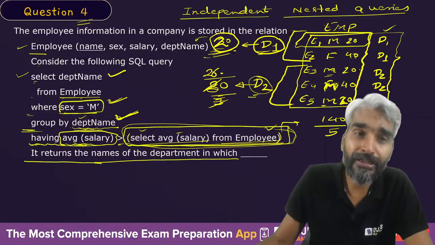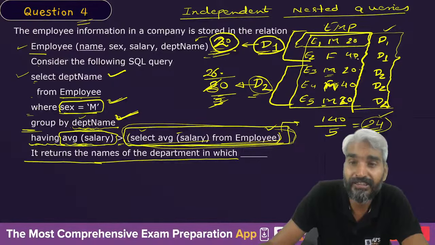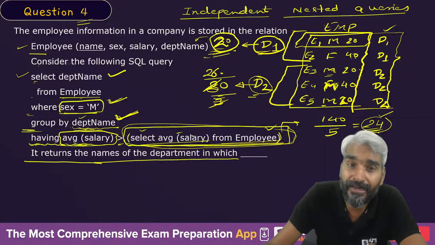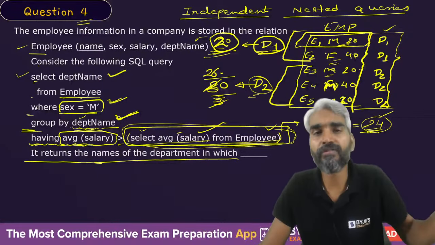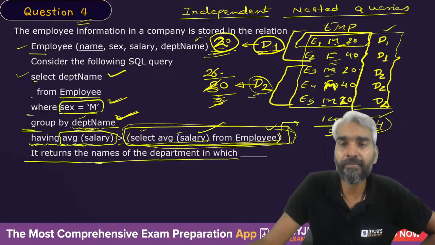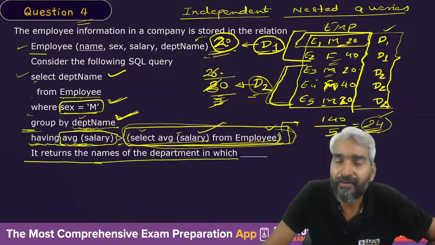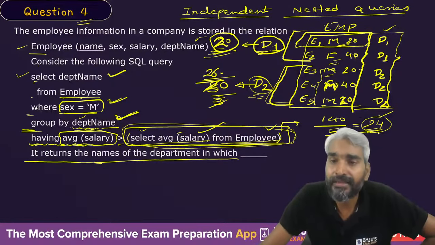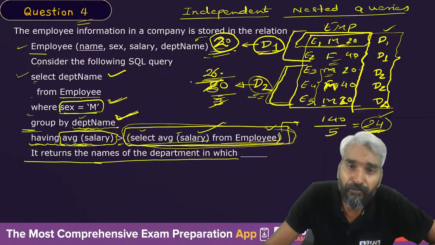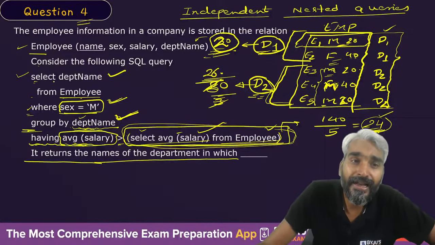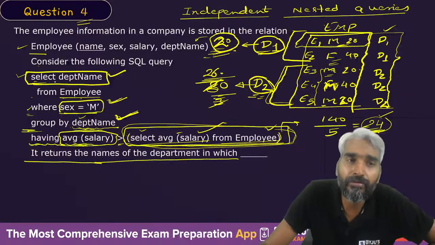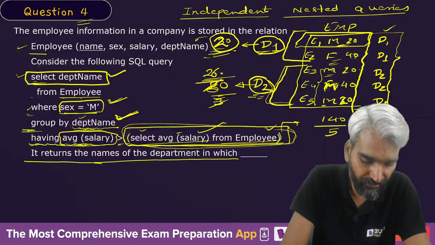The company's average salary will remain 24, because when you are calculating the average salary, you did not worry about male or female employees. In this case, the average salary of the male employees of department D2 is more than the average salary of the company. Therefore, with respect to department D2, this having condition will be true, and the name of department D2 will be selected. So it will produce what?